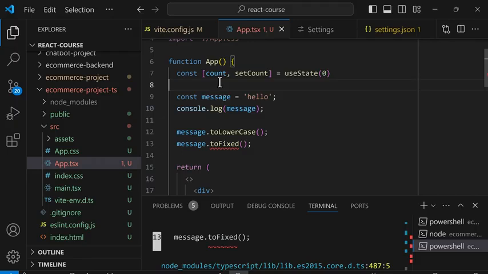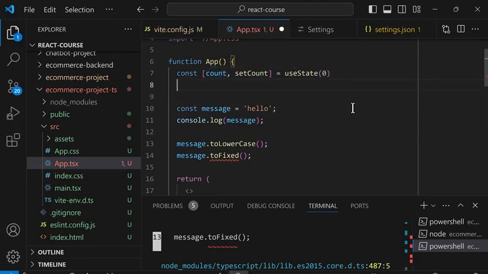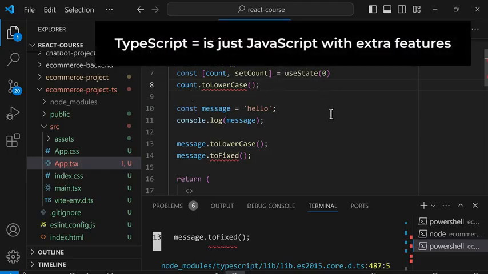So this count variable contains the number 0. TypeScript will infer or figure out that count is a number. So if we do count.toLowerCase and brackets, it's going to give us an error because toLowerCase only works with strings, and TypeScript figured out that this is a number. So as you can see, TypeScript is just JavaScript, but it adds extra features like type checking and type inference to our code. And this helps us find and avoid errors.